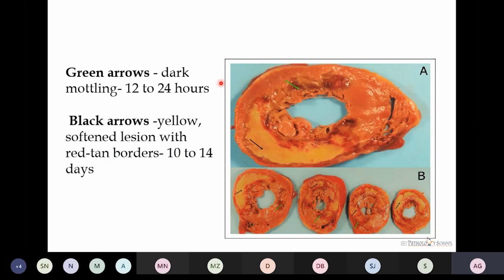Here we can see the green arrow, it is pointing towards the dark mottling, which means that the infarct is 12 to 24 hours old. And the second black colored arrow is showing the yellow softened lesion with a border of hyperemia. And this shows that the infarct is 10 to 14 days old.